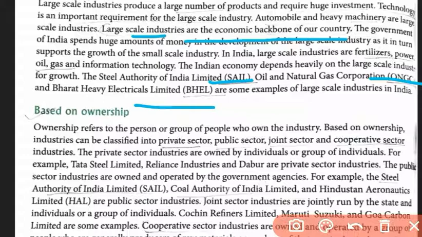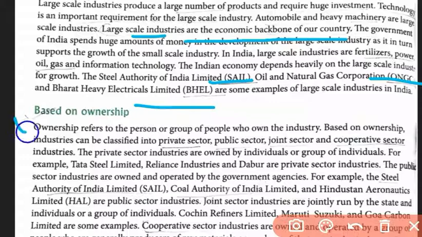So, I am giving you an example: if a very large scale manufacturing industry is there, heavy electrical machineries are mainly produced in that industry, and they ultimately will be used in various small scale industries. So with the help of the large scale industry, various small scale industries will also run.